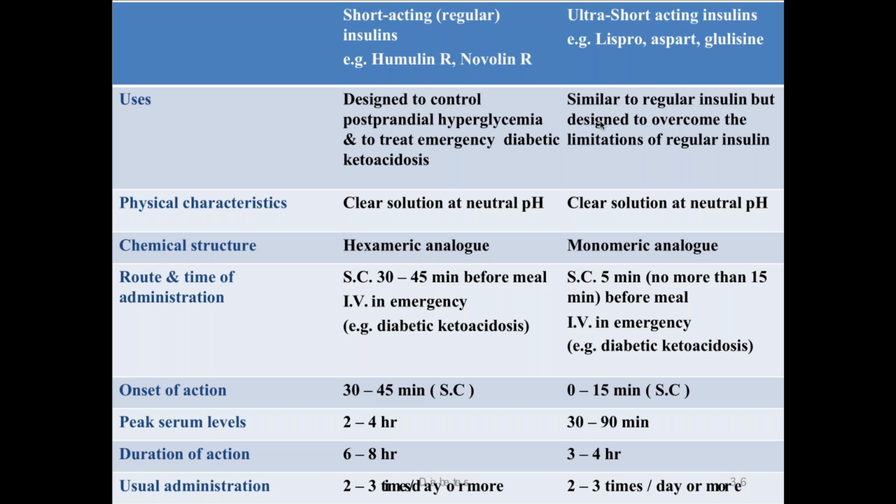Onset: for short acting, the onset of action is 30 minutes; ultra short acting is 15 minutes. Short acting peaks around 2 to 4 hours. Ultra short acting peaks can be between half an hour, 1.5 hours, or 2 hours. Duration of action: short acting is 6 hours, ultra short acting is 3 to 4 hours. Usual administration: short acting is given 2 to 3 times a day. Ultra short acting also 2 to 3 times a day.